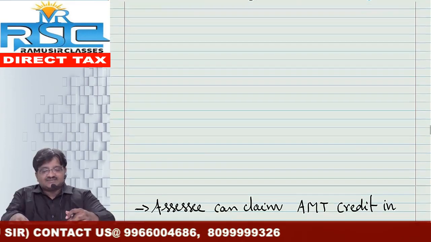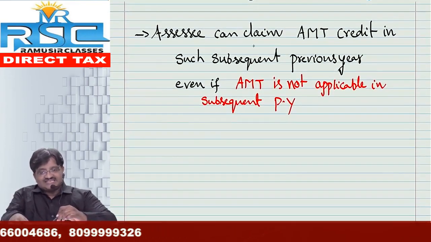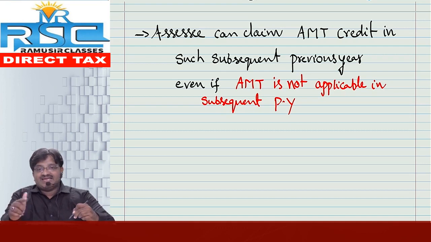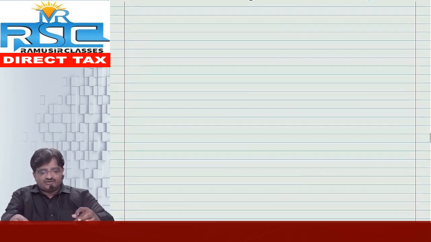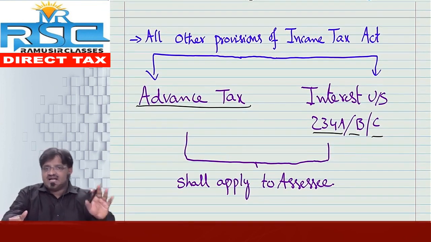So this is the concept called AMT and AMT credit. An SSE can claim AMT credit in subsequent years, even if AMT is not applicable in that year. That means once you get the credit, it can be continued and you can set off, even though that year you are not liable for AMT. So in that year also you can adjust and set off and continue.